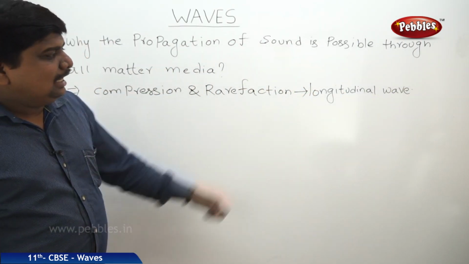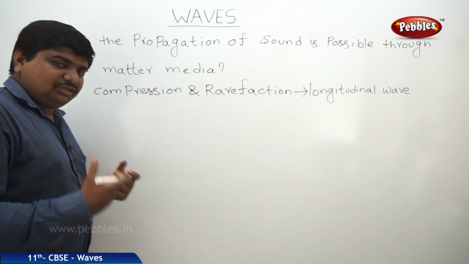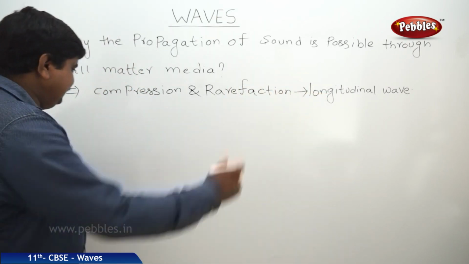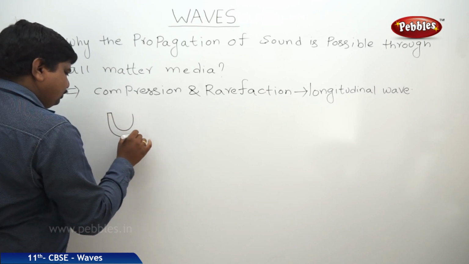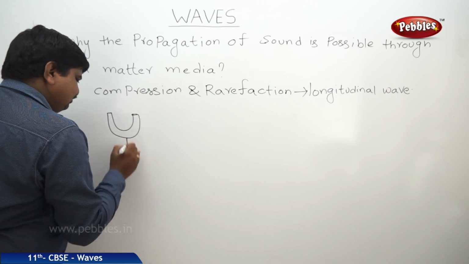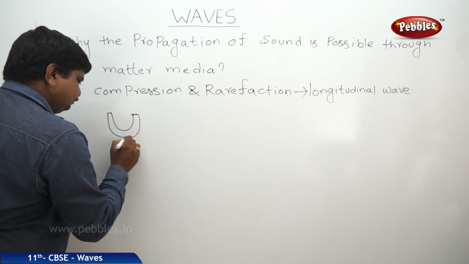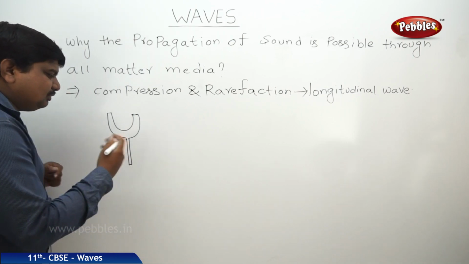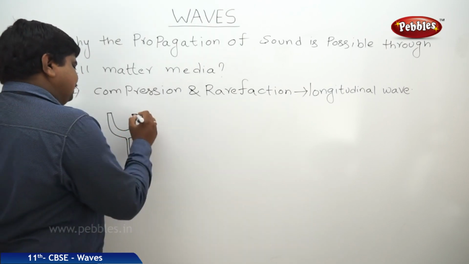We have said that the best example of the longitudinal wave is sound wave. That means we should know how the sound wave is able to travel through the different media by this characterization. If you see a tuning fork, which is a U-shaped tube connected to a vertical fulcrum like this. When this type of tuning fork was given to a student, it was hammered or beaten with a rubber hammer.